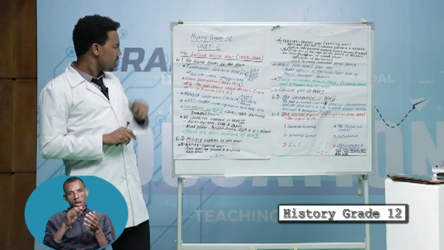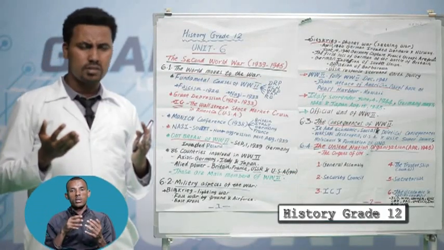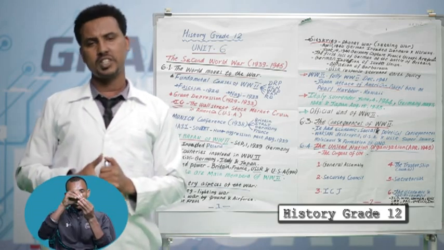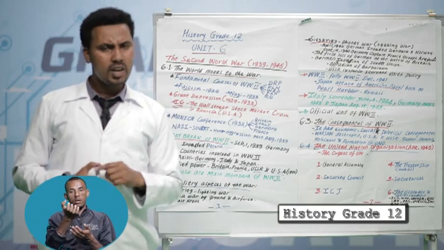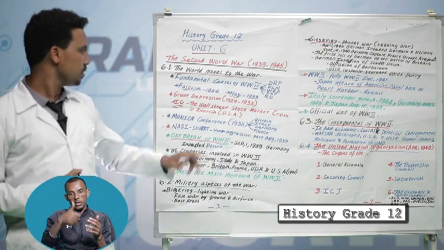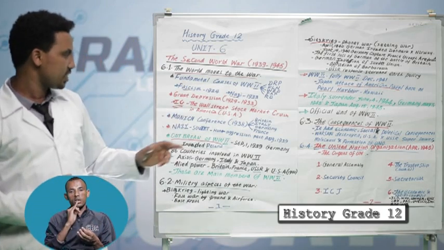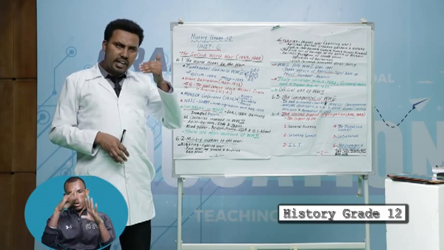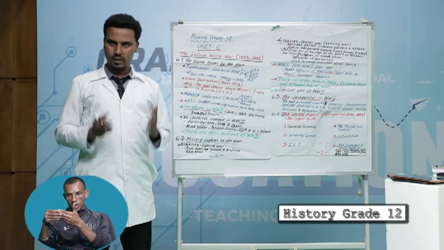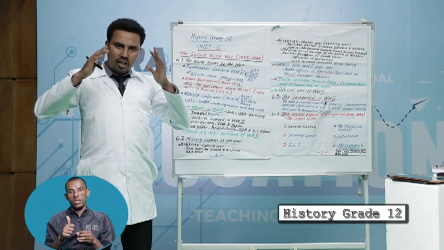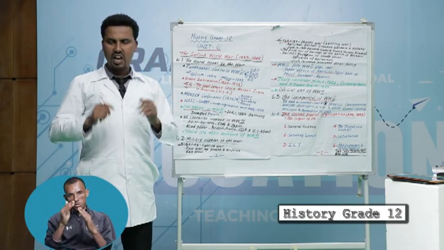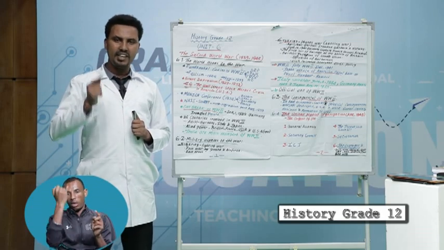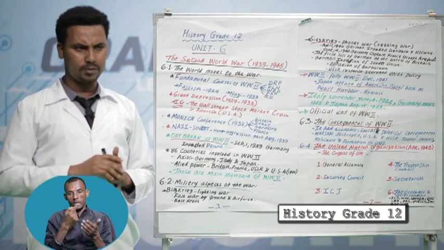The other question: what was the main cause for the rise of the Great Depression? The main factor for the rise of the Great Depression was the Wall Street stock market crash in America, especially in the USA. This Great Depression led to unemployment, chaos, and dissatisfaction among European states, especially in Italy and Germany. This led to the war.